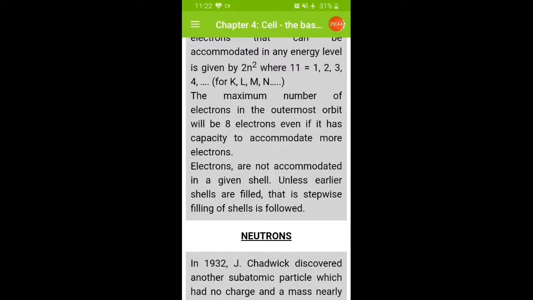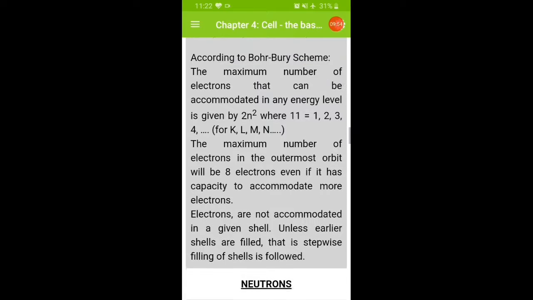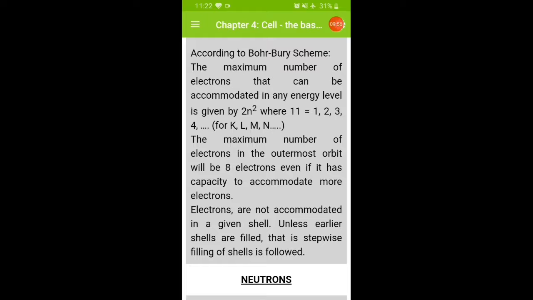Electrons are not accommodated in a given shell unless the earlier shells are filled, that is, stepwise filling of the shells is followed. So once the first orbit, the K shell, has two electrons, the remaining electrons will be accommodated in the L shell.